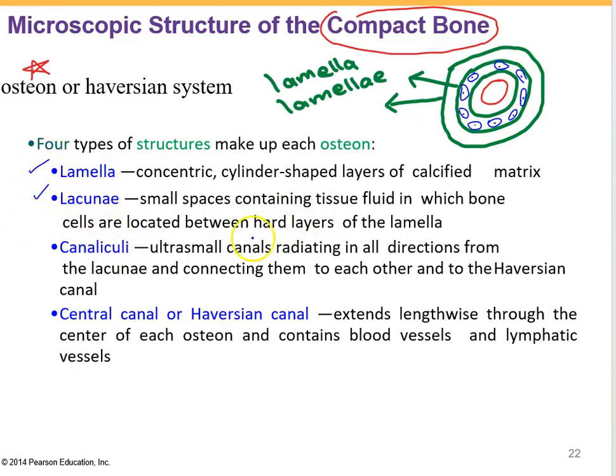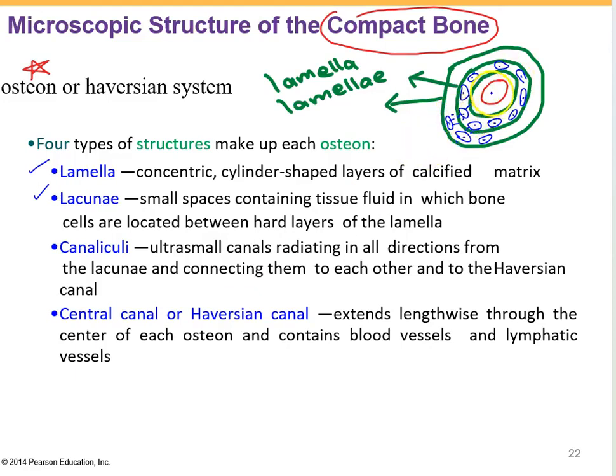And then these cells are going to be in contact with each other by these tiny canals. So in each layer, we can find this osteocyte, and then there are these tiny canals by which the osteocytes can connect to each other by the gap junction and send some nutrients from one cell to another cell.